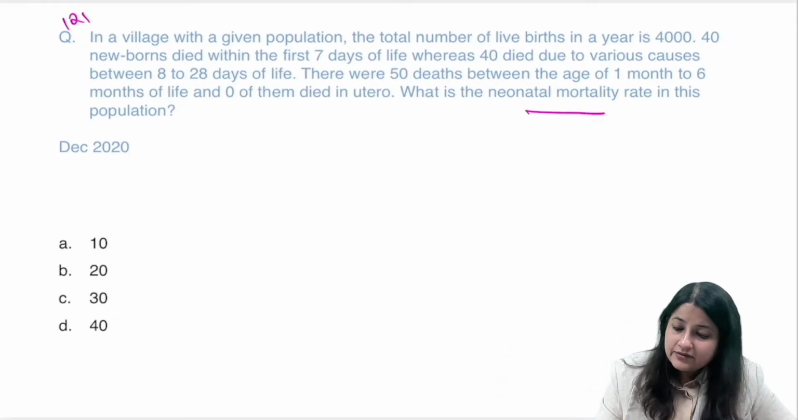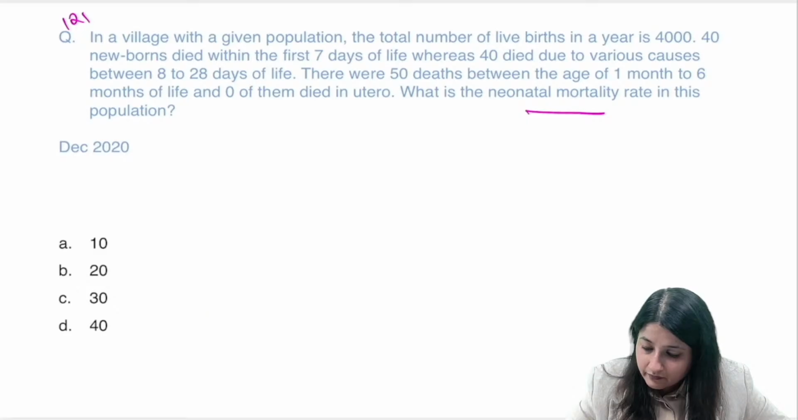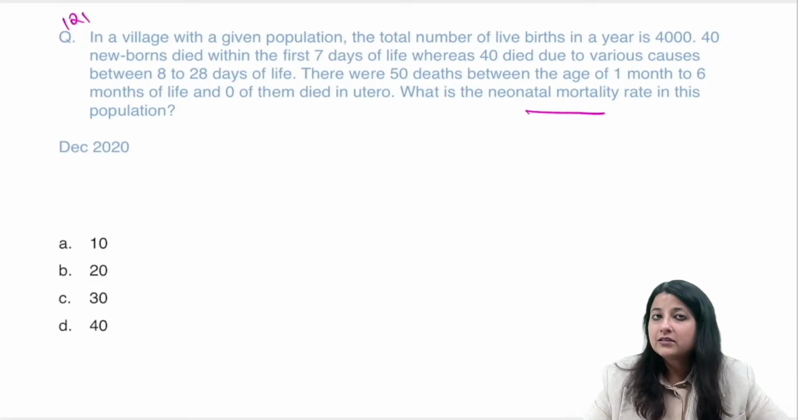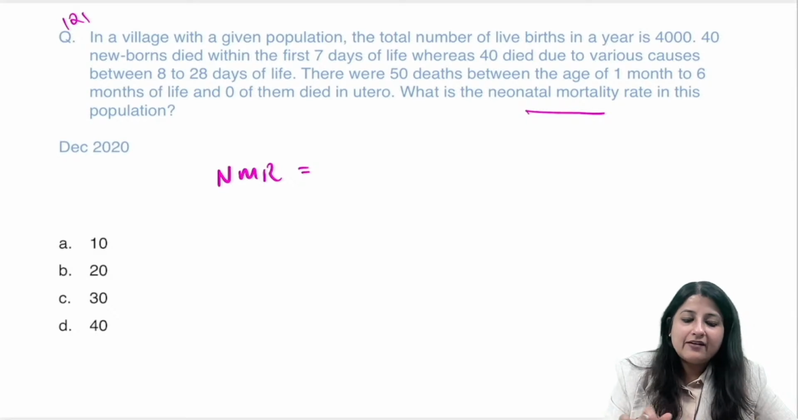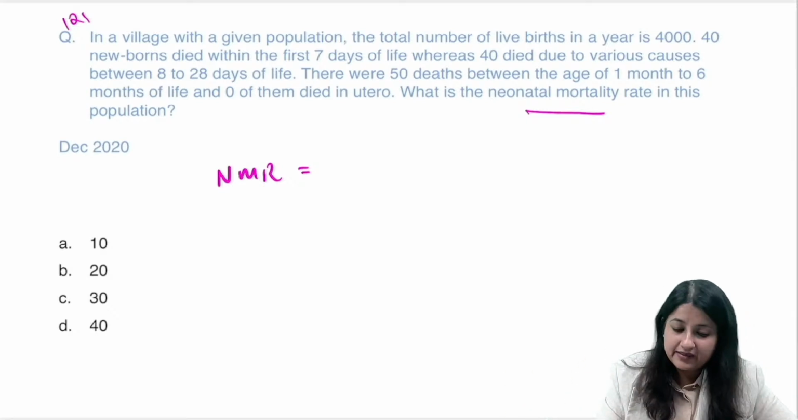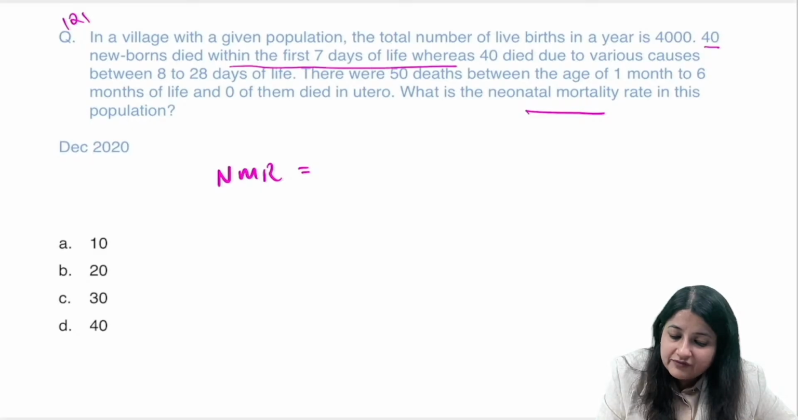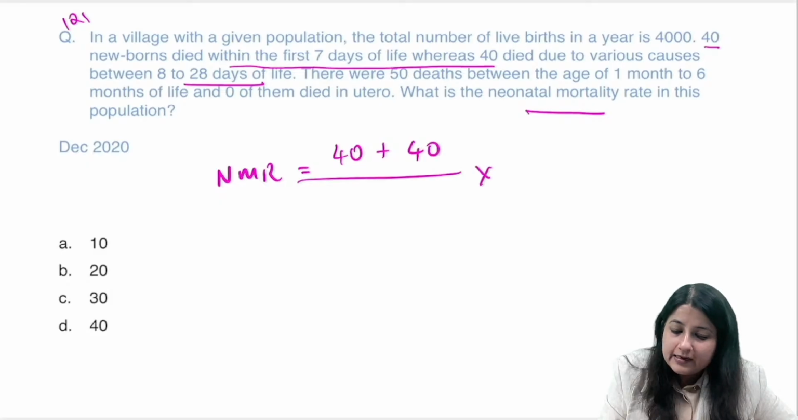Now look, I asked you to calculate NMR. NMR means deaths in the neonatal period, 0 to 28 days. Here, 40 newborns die within the first 7 days of life, and 40 more die between 8 to 28 days. So that is 40 plus 40, per 1000.